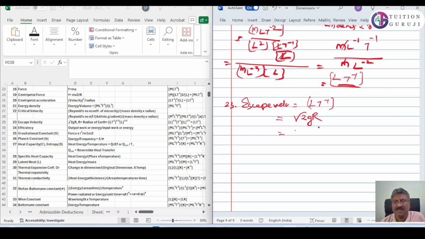So square root of g. Sorry, g means acceleration, L T raised to minus 2. Distance by time square. Into R is L again. Therefore, you can consider L square T raised to minus 2. That means L square T raised to minus 2, the whole raised to half, since it's a square root. So what will you get actually? L T raised to minus 1. Again, it's a velocity.